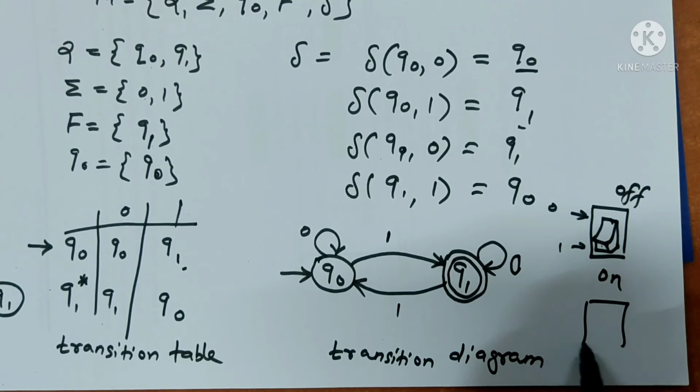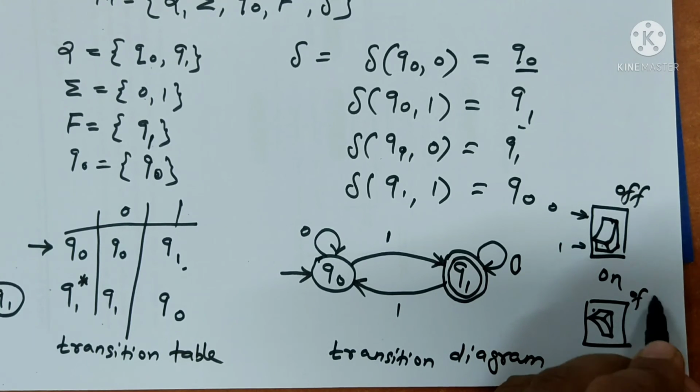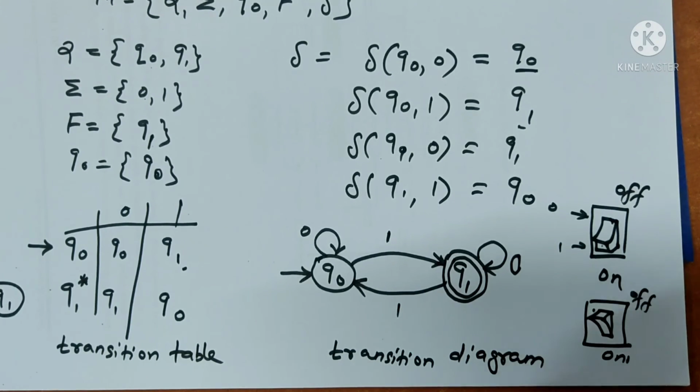It's converted into the on state. After on, if I again input 0, I'm not able to turn it off.